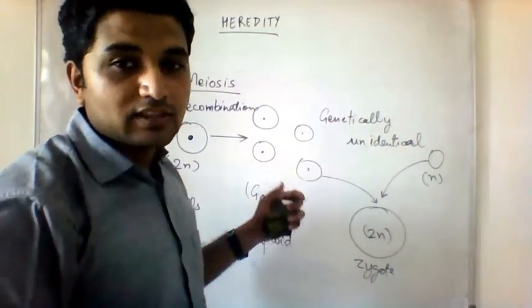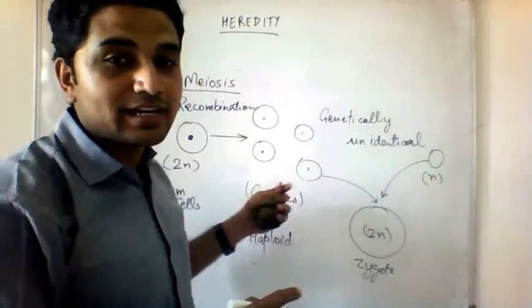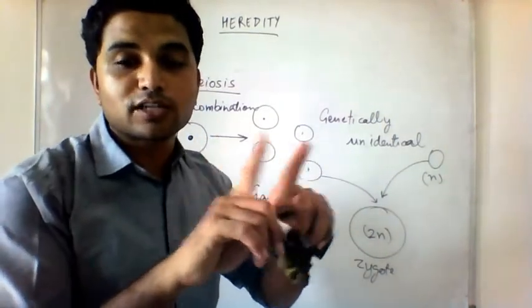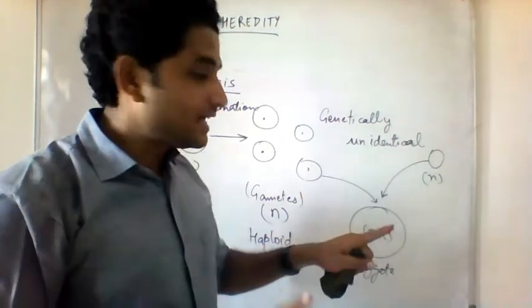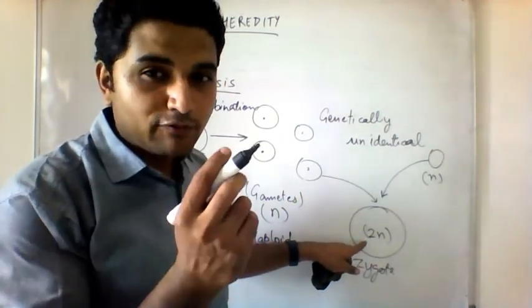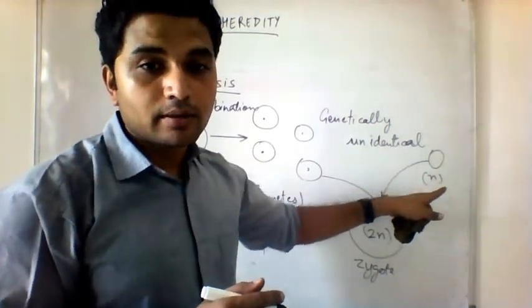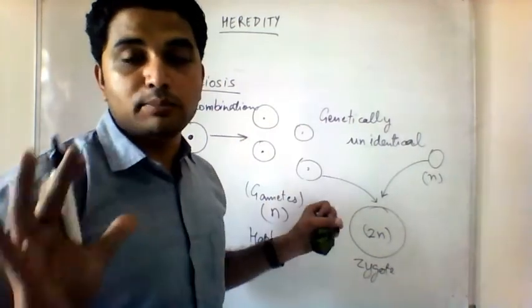But remember, the chromosomes that have come from your daddy and your mummy are not exactly similar to your daddy or your mummy because of the process of crossing over. And this is the reason for variation. Some of the fragments are the same as your daddy, some of the fragments are the same as your mummy, but the whole DNA is not similar to your daddy or your mummy.